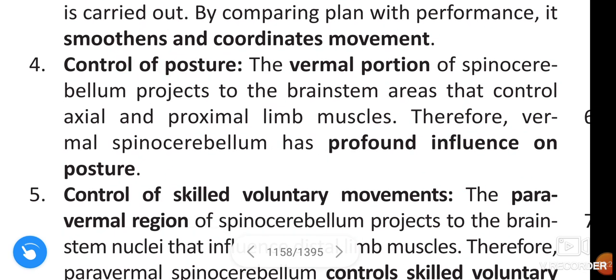Control of posture. The vermal portion of spinocerebellum projects to the brainstem areas that control axial and proximal limb muscles. Therefore, vermal spinocerebellum has profound influence on posture.